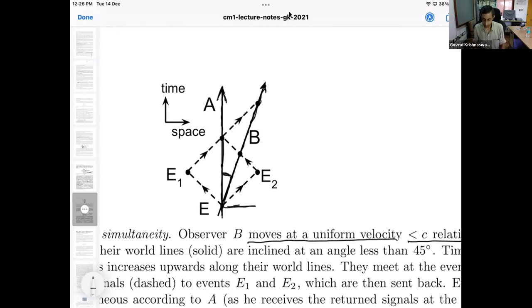If you are traveling faster than the speed of light, it would be at some obtuse angle, which we are not considering. So this is how we draw the world line of B. B is an observer who moves at a uniform velocity relative to A, and that uniform velocity is less than the speed of light. So any question about how we drew these two world lines?